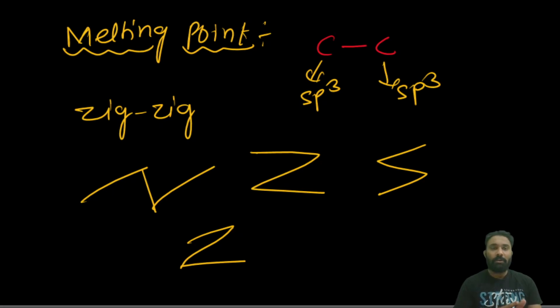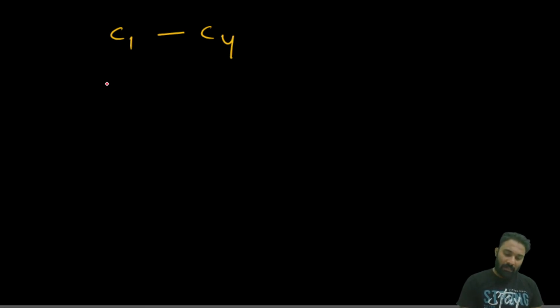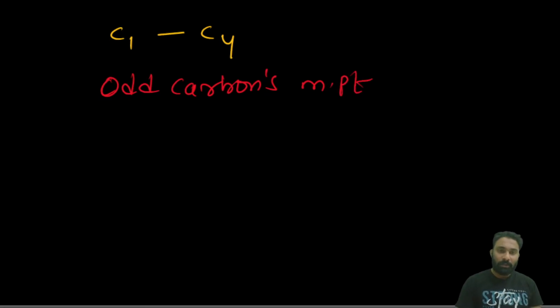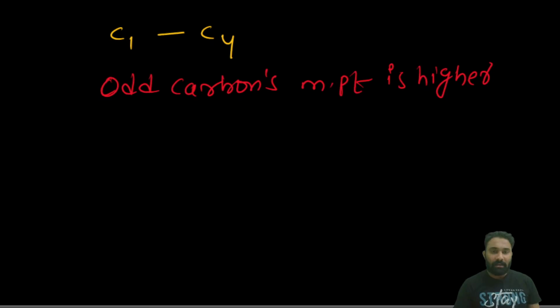Clear? It will depend upon the closely packing or crystal lattice, and symmetrical structure. Now I will explain which one has the higher melting point and which one has the lower melting point. See, from C1 to C4 carbons, compare odd and even carbons. The odd carbon melting point is higher. How come the odd carbon melting point is higher?